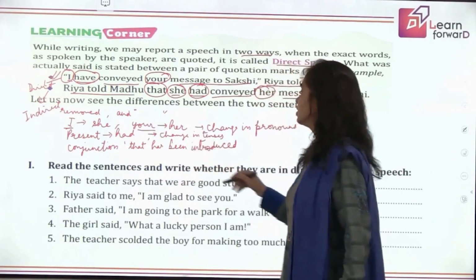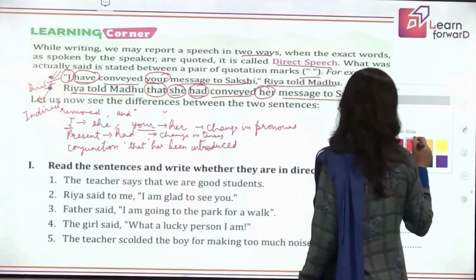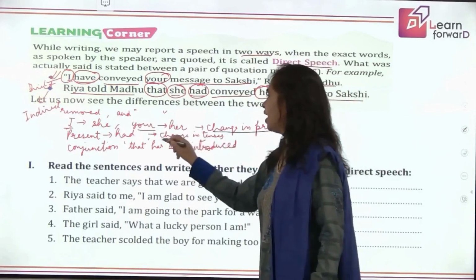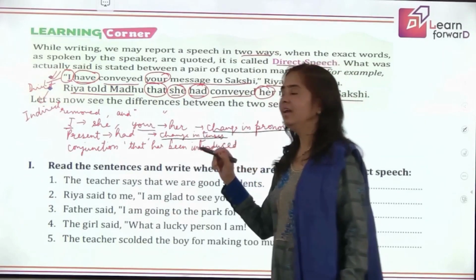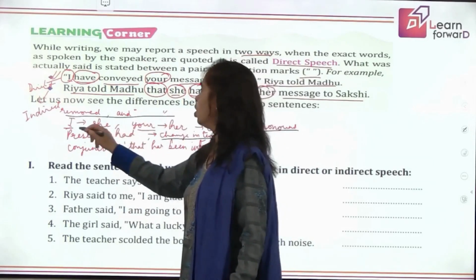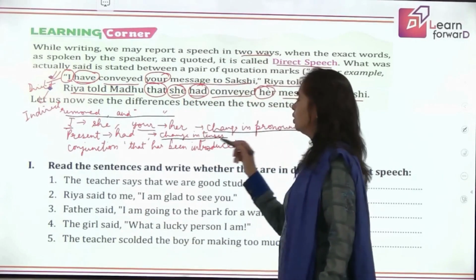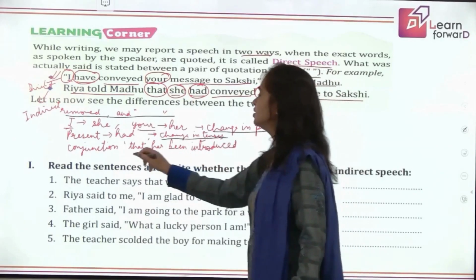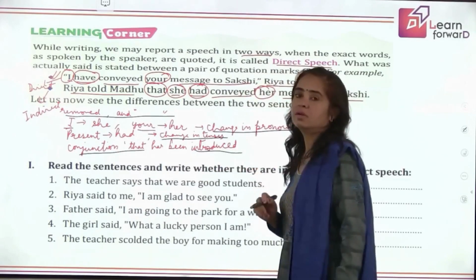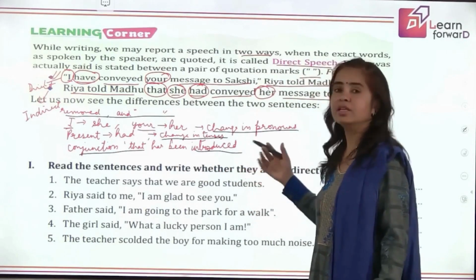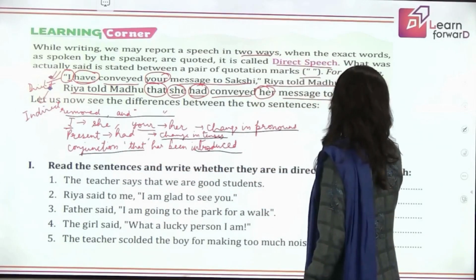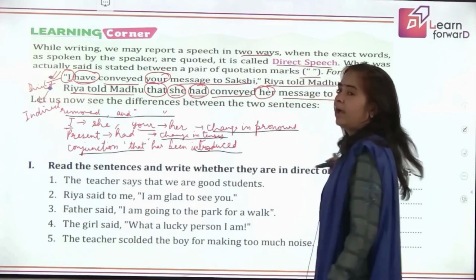Next, the conjunction that has been introduced. So do we introduce this every time? We'll have to check, and we'll learn ahead. So remove commas and inverted commas. Then there are changes in pronouns, changes in tenses, and the conjunction that is introduced, right? So you have to remember this. Now let's do one exercise first. Read the sentences and write whether they are in direct or indirect speech.